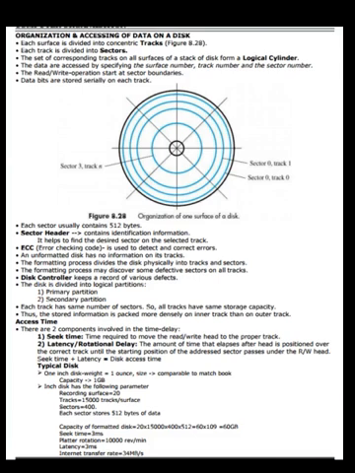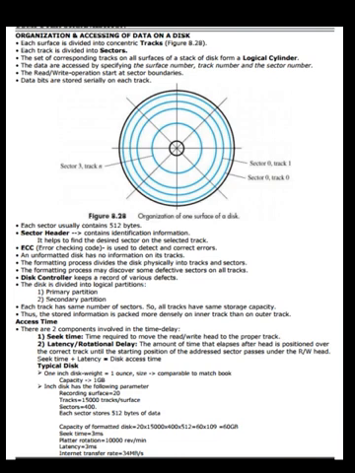Each surface is divided into concentric tracks. See the figure 8.28. Each track is divided into sectors. The set of corresponding tracks on all surfaces of a stack of disks forms a logical cylinder. The data are accessed by specifying the surface number, track number and the sector number. The read or write operation starts at sector boundaries.